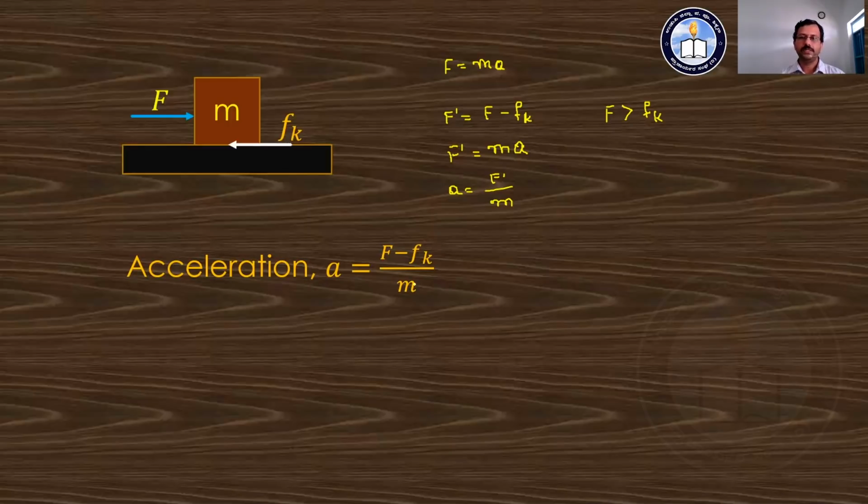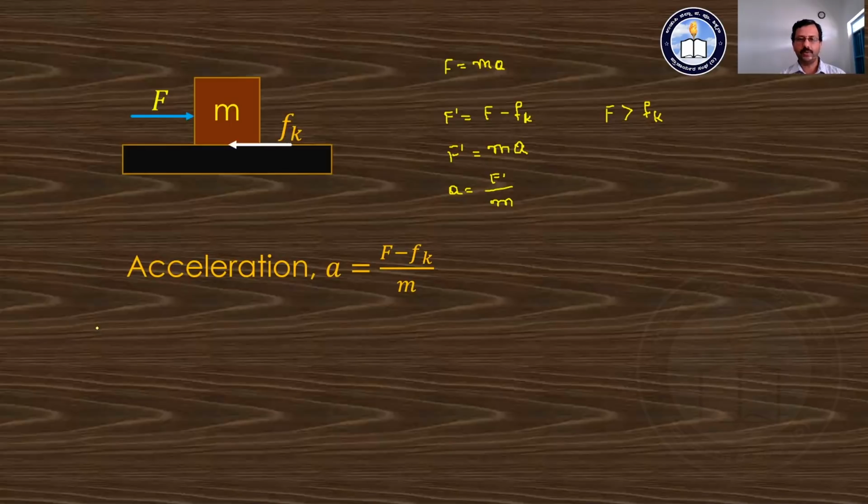This is how we express the acceleration of the body when the kinetic frictional force is acting. In the absence of this kinetic friction, we get the normal equation a is equal to F divided by m.